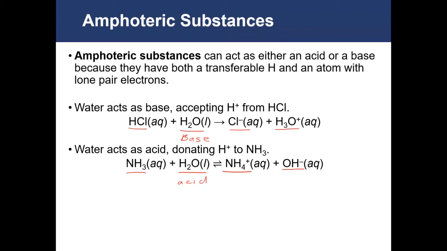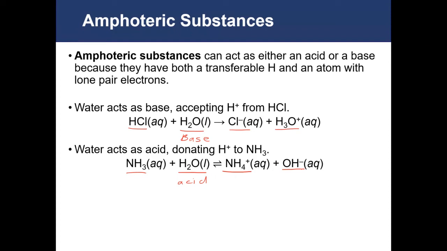So the key thing from this is the 3 definitions of acids and bases. You have the Arrhenius definition, in which acids are proton donors, bases are hydroxide donors. This was then expanded by Bronsted-Lowry, where acids are proton donors and bases are proton acceptors. And then the Lewis definition, which is much more expansive, is acids are electron acceptors and bases are electron donors. For our class, we are primarily going to be interested in the Bronsted-Lowry definition.